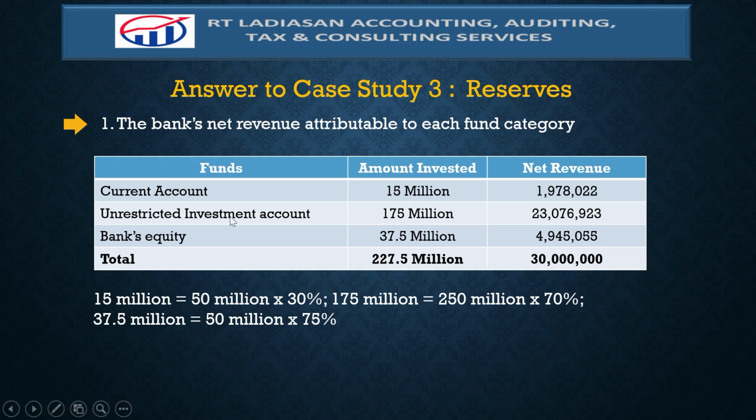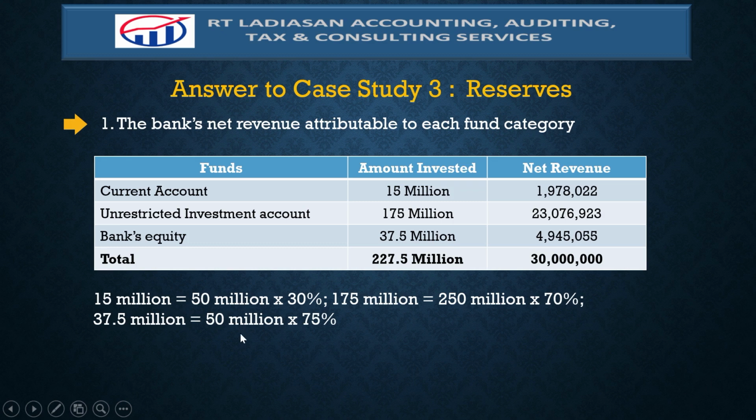For the unrestricted investment account, the average balance is 250 million pesos. And it is the bank's policy that the funds actually invested is 70%. And therefore, the amount invested based on bank's policy insofar as unrestricted investment account is 175 million pesos.